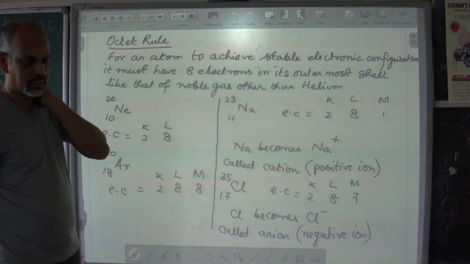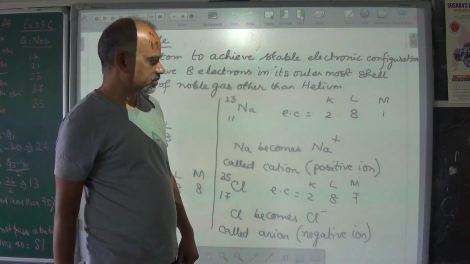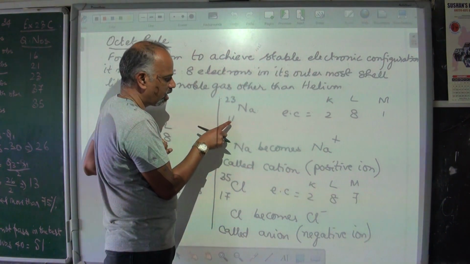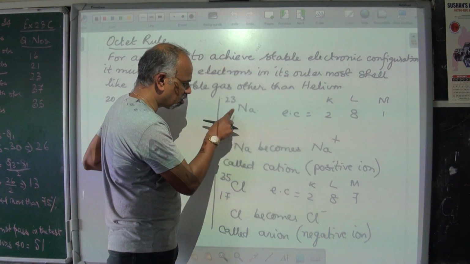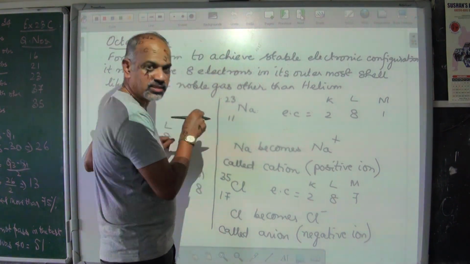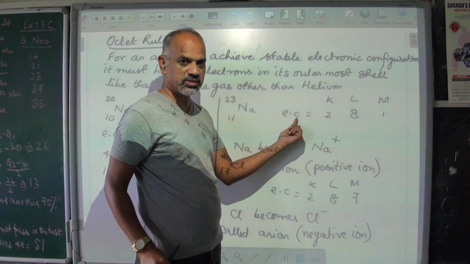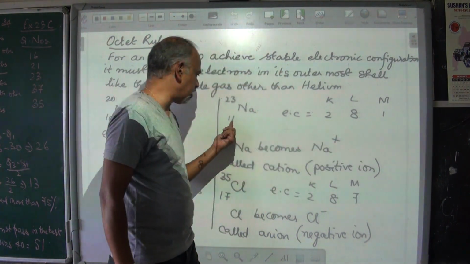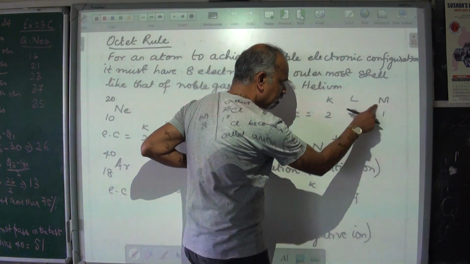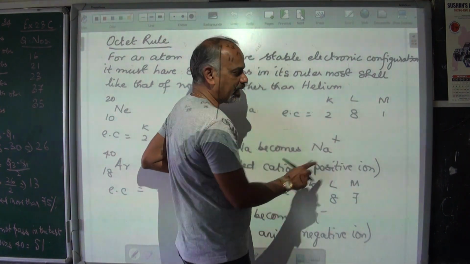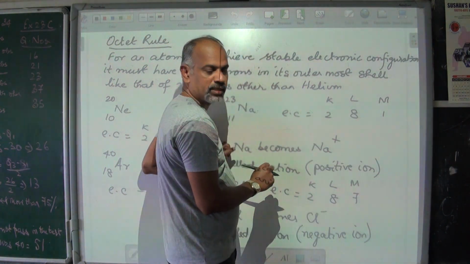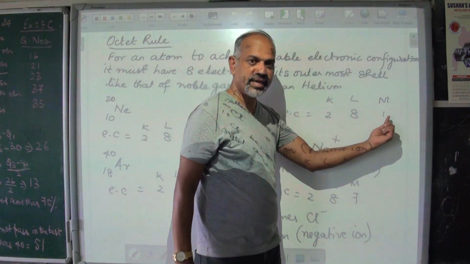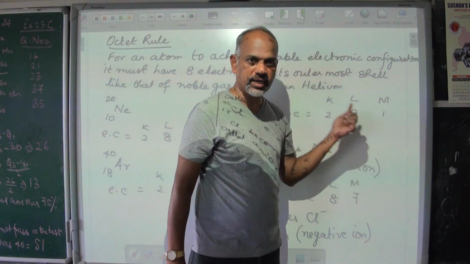That's octet rule. Coming to this example, this is sodium, Na, having mass number 23, atomic number 11. Atomic number is 11, means number of electrons are 11. Arrange these electrons according to their orbit. Electronic configuration is K has 2, L has 8, M has 1, and then that gives you the 11. Now look at this. This is the outermost shell and it has 1 electron. If it has to be fully filled, then it should have 8 electrons, but it has only 1 electron.